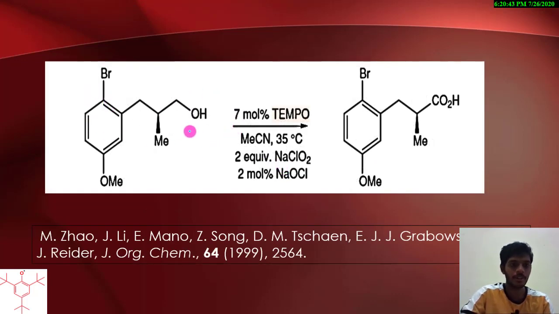You see this example, this is the primary alcohol. This alcohol is oxidized to acid. These are the co-catalysts. If NaOCl and NaClO2 and methyl cyanide are used in presence of TEMPO, the primary alcohol is converted to aldehyde and the aldehyde is again oxidized to acid. If this co-catalyst and TEMPO are used, this primary alcohol is converted to its corresponding acid. And this is reported in the Journal of Organic Chemistry.